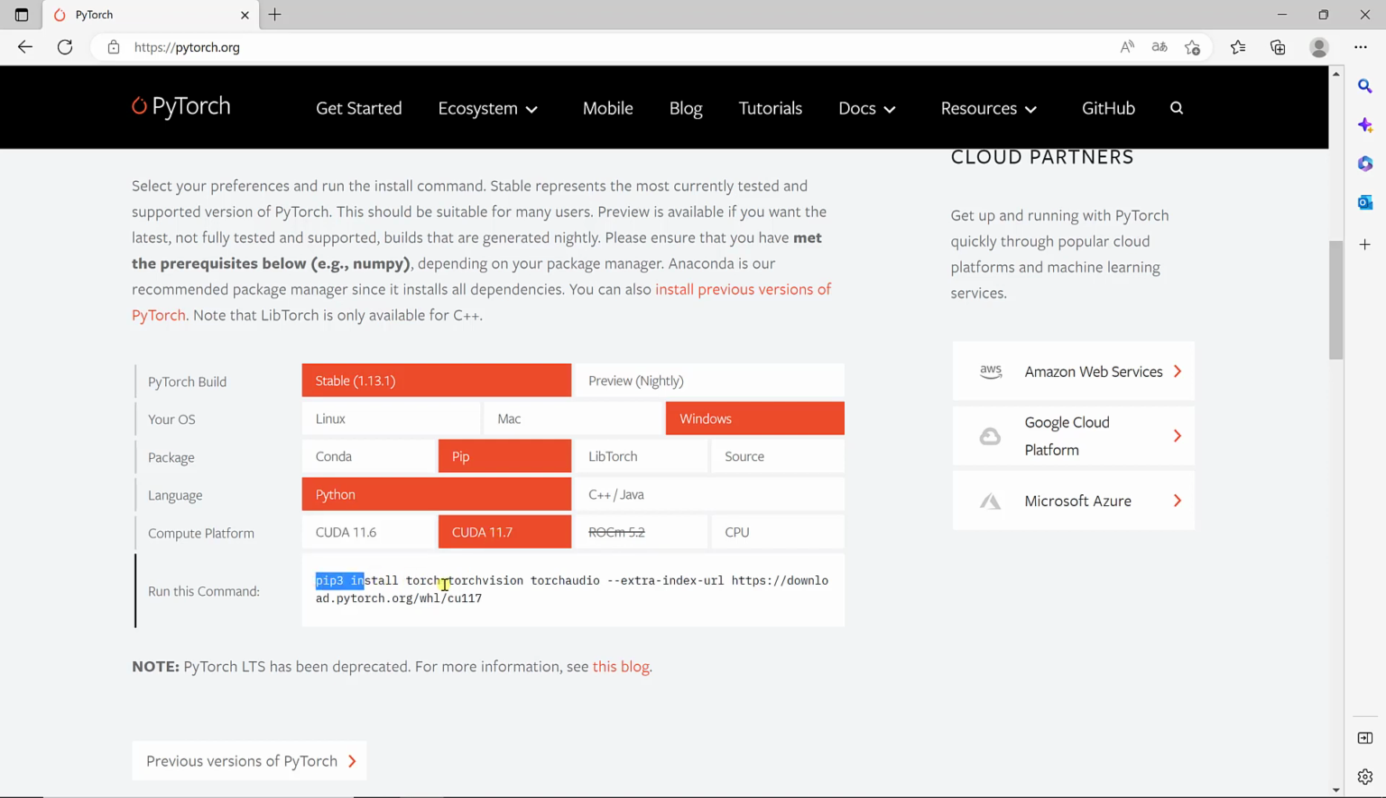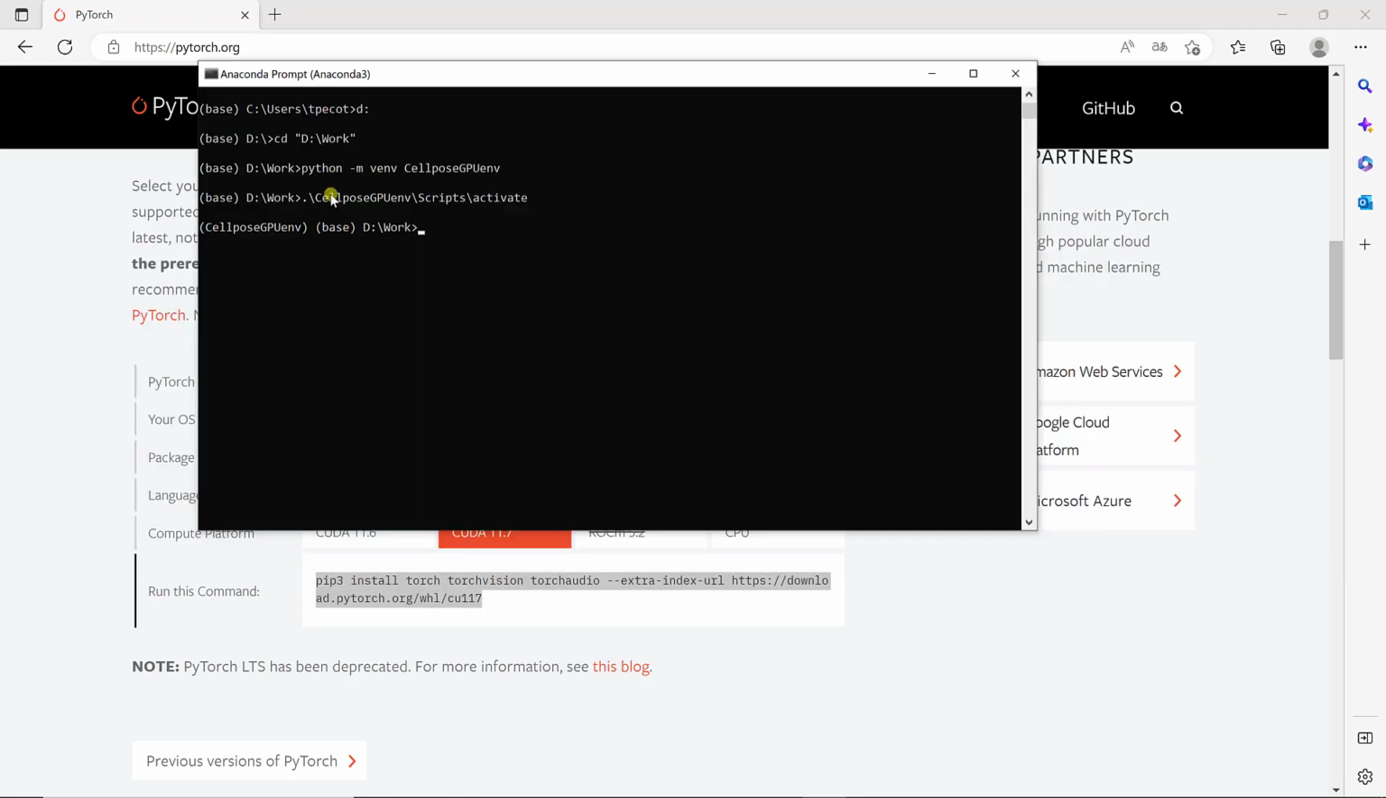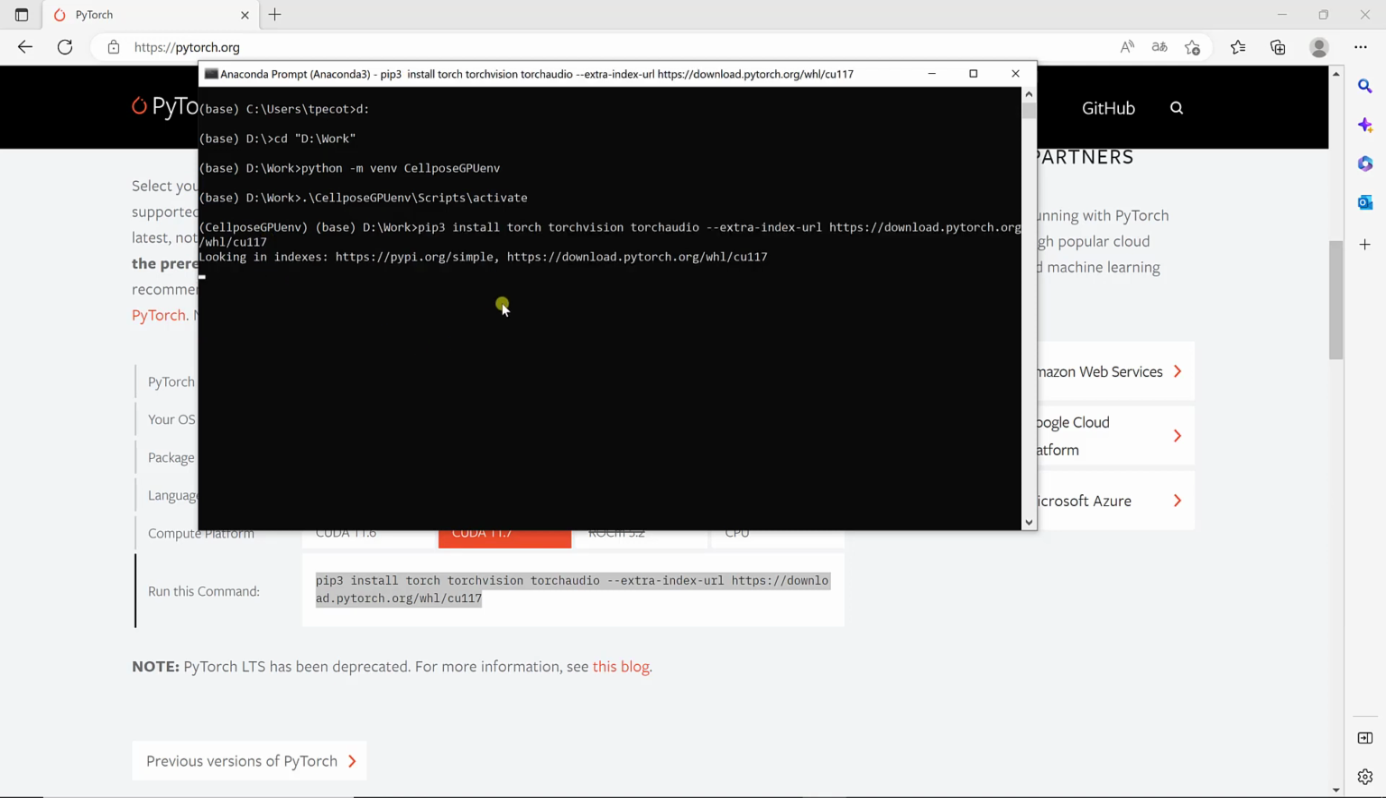We can just copy and paste this command in the prompt. We are in the right environment, Cellpose GPU off. Alright, so let's install this. So now you see it's going to download everything that's needed to install PyTorch with QuPath 11.7. So it's going to take a little bit of time. When it's downloaded, it's going to install everything. So I'm just going to speed up the video so you don't have to wait for the downloading and installing time.